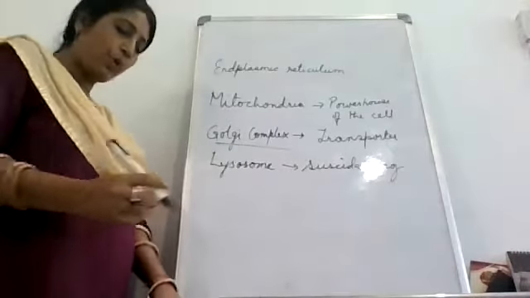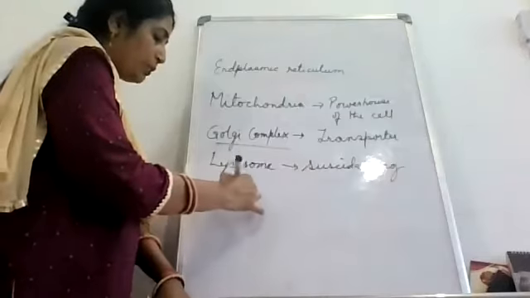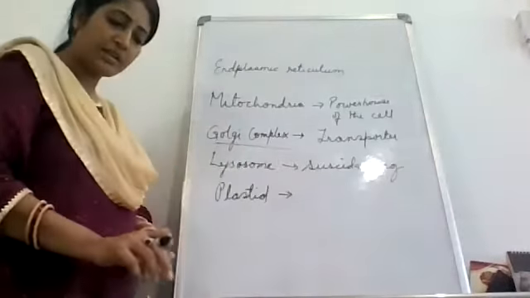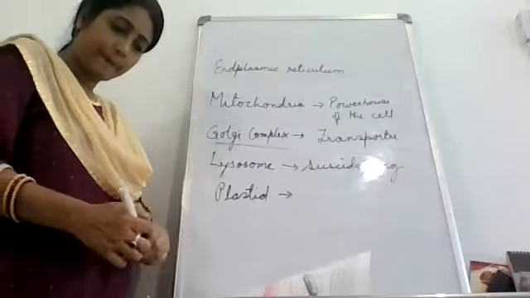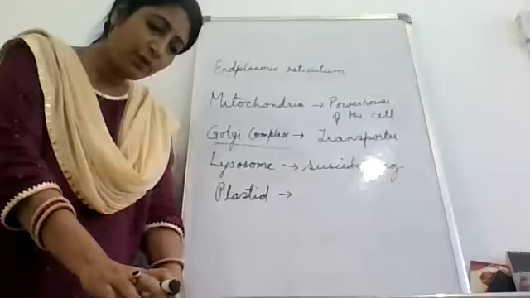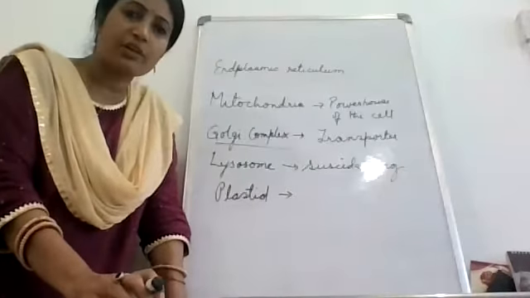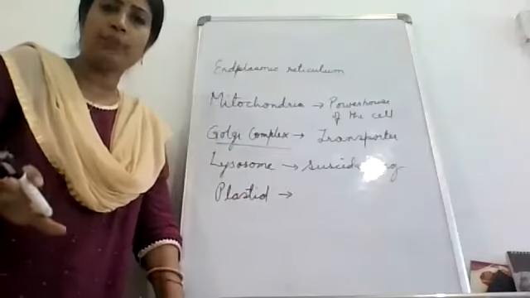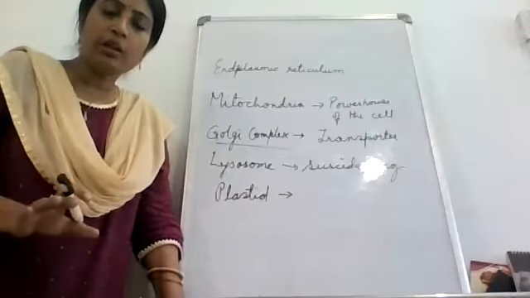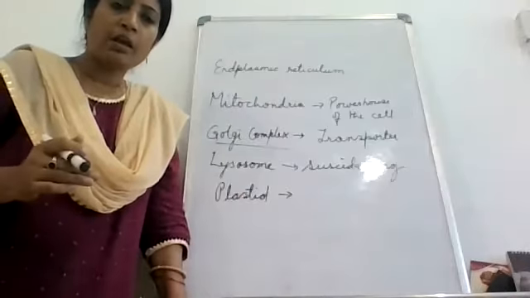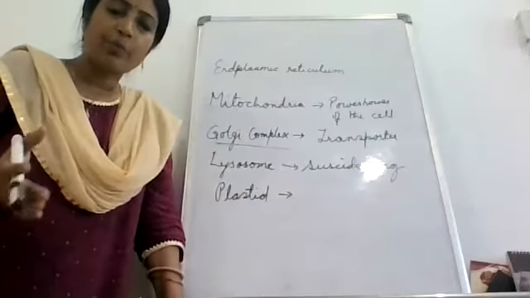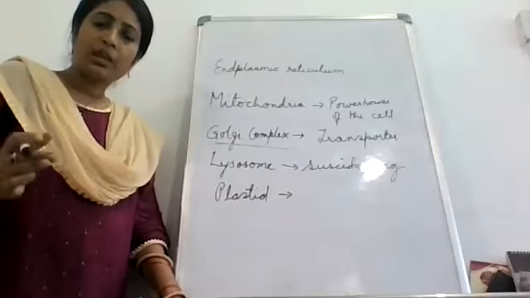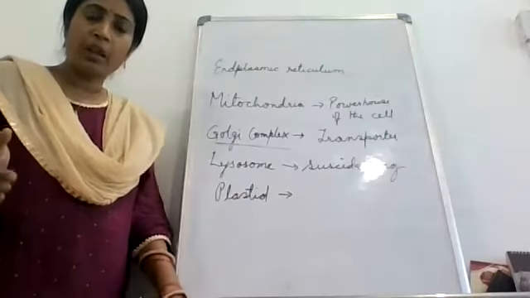And one more important organelle is what? Plastid, which is present where? In the plant cell. They are important because they carry out some crucial functions in the cell. All these are very, very important. They are equally important, you can say. Why equally important? Because all of them have their own important functions. There is a division of labor.